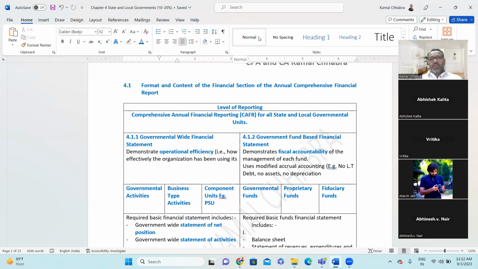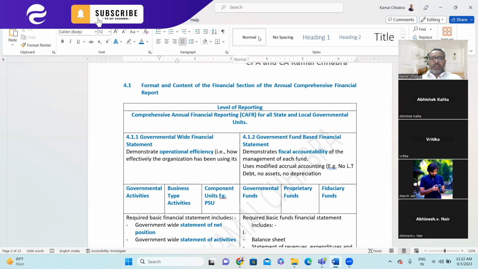Now coming to the theory part, if you look at 4.1.2, which is the government fund-based financial statement, the focus is on fiscal accountability. Why is the focus fiscal accountability? Because here the government is giving money to some party for execution. So it is the responsibility of the government to ensure fiscal accountability to the person or the society or the trust or any such company to whom they are providing such funds.